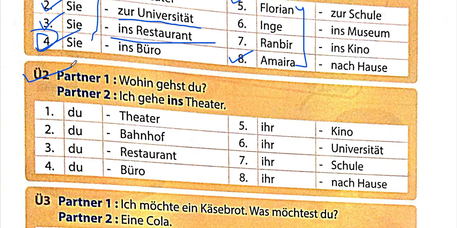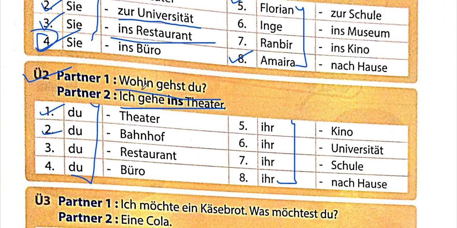Okay, the second activity is literally the same. Just here we have du and here we have ihr. "Wohin gehst du?" Where are you going? "Ich gehe ins Theater." I am going to the theater. This was the first example. If I take the second example, then the question would remain the same, "Wohin gehst du?"